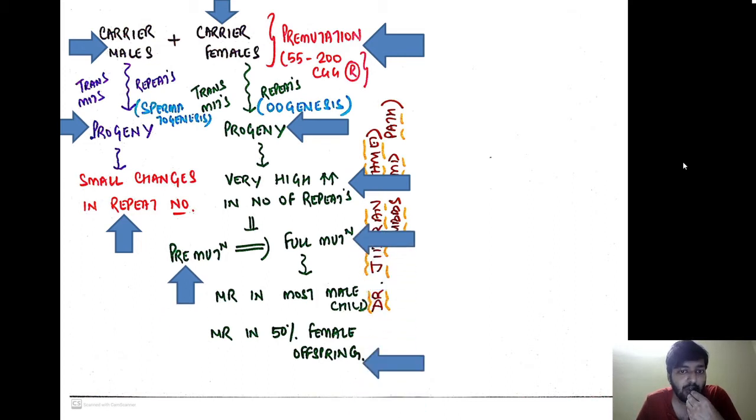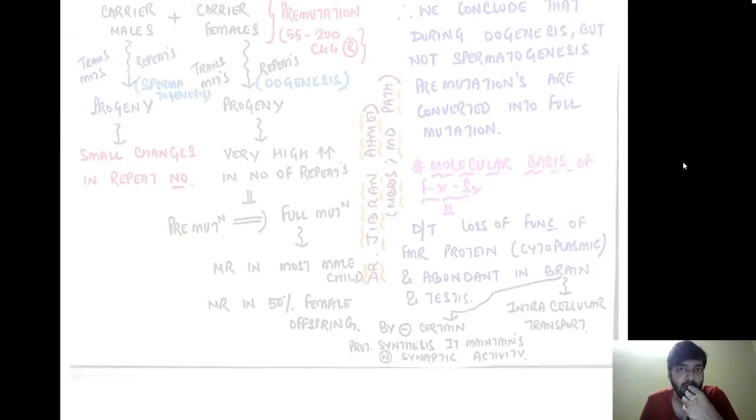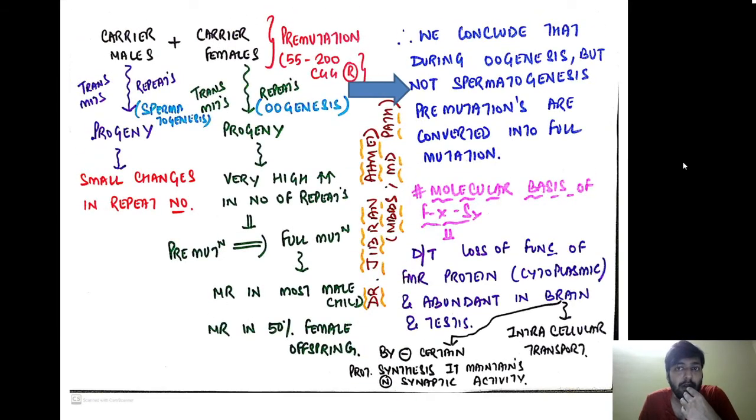Most of the male children of a carrier female have mental retardation, and mental retardation occurs in 50% of the female offspring, which is again very high. So both carrier males and carrier females can transmit the disease, but carrier females are a much higher risk factor for transmitting the disease compared to carrier males. Therefore, we conclude that during oogenesis and not spermatogenesis, the pre-mutations are converted into full mutation.